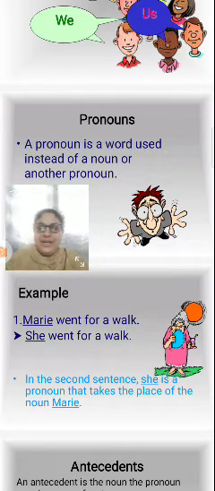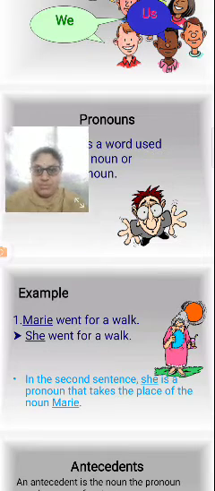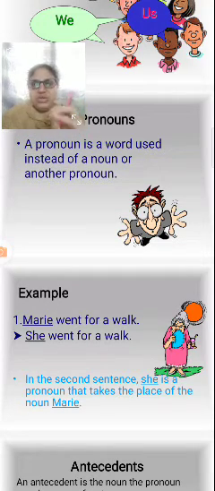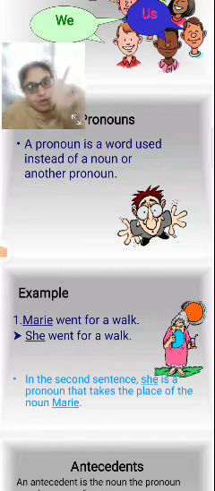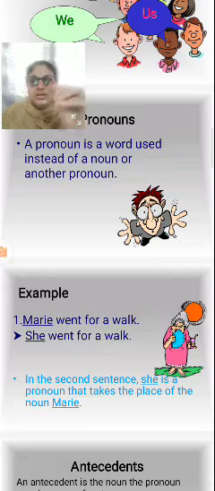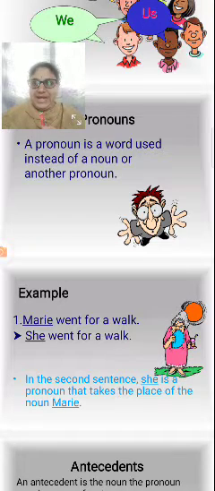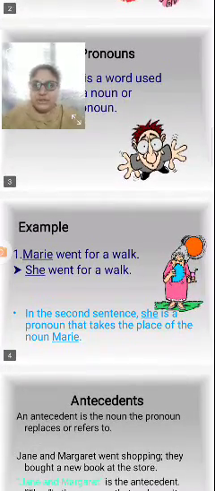See here. Mary went for a walk. Here the noun is Mary. What is a noun? A noun is a name. So here Mary is the name. A pronoun is a word used instead of a noun. So Mary went for a walk.